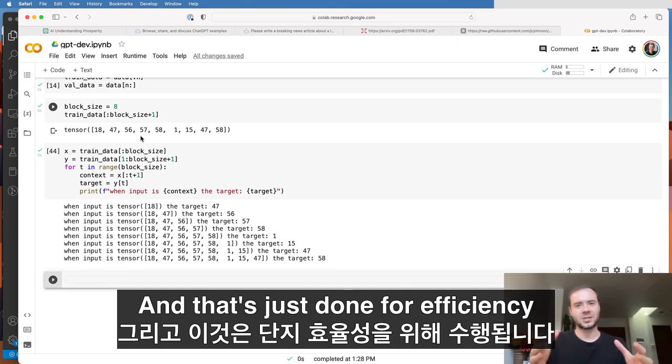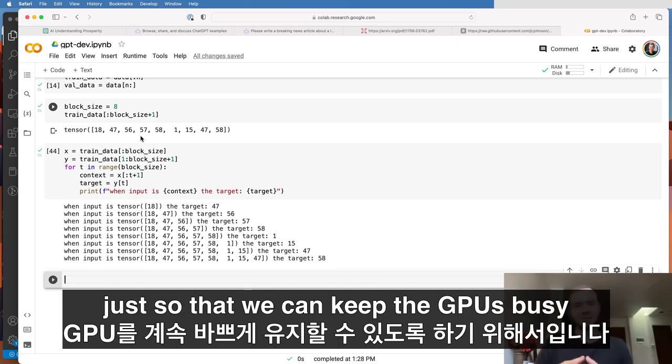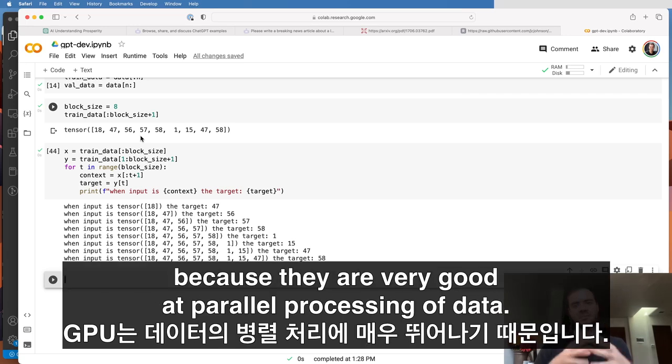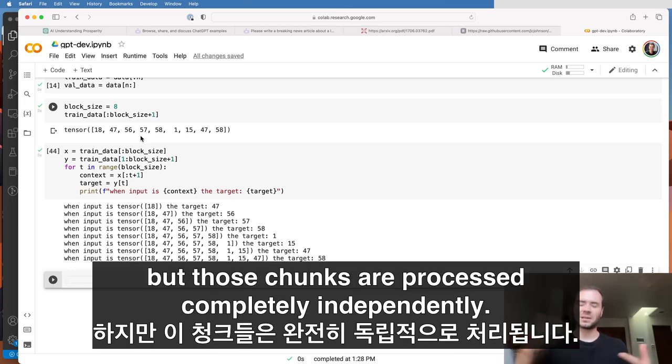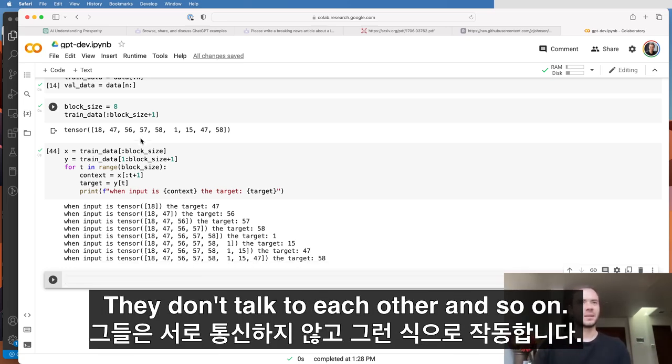And that's just done for efficiency, just so that we can keep the GPUs busy, because they are very good at parallel processing of data. And so we just want to process multiple chunks all at the same time. But those chunks are processed completely independently. They don't talk to each other and so on.